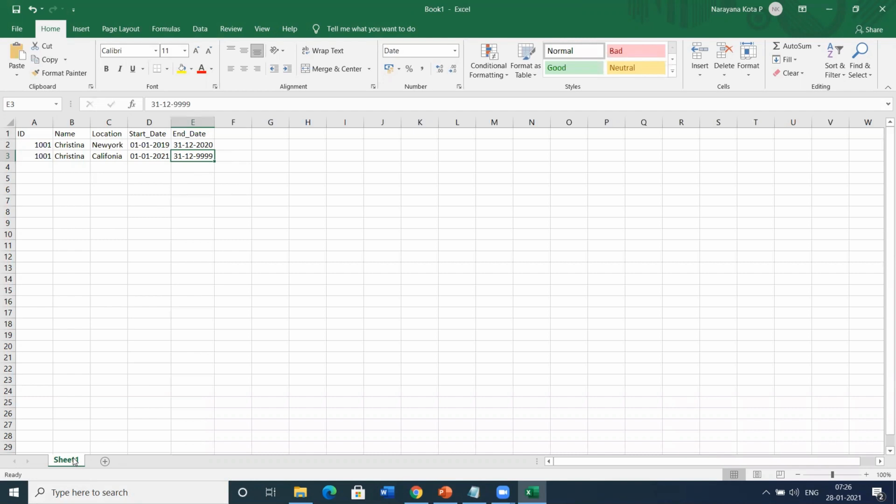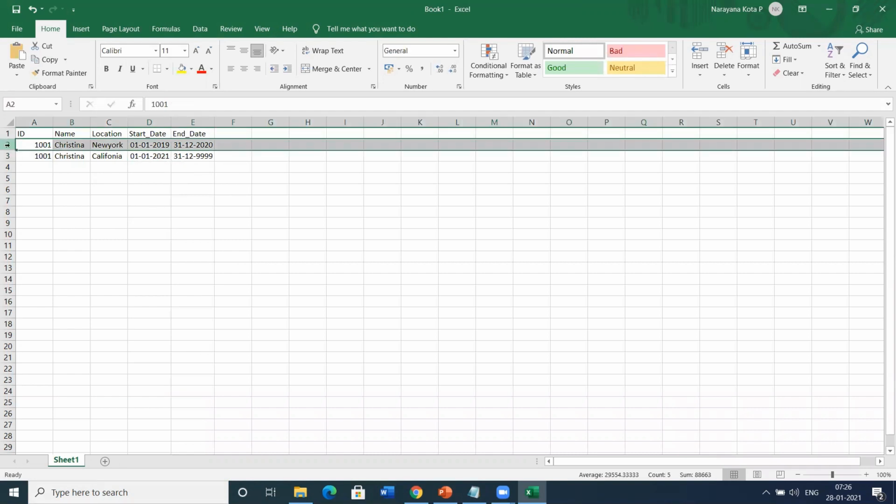Here what happens is it will be overridden. The start date also will be overridden and this record will be gone in SCD type 1.